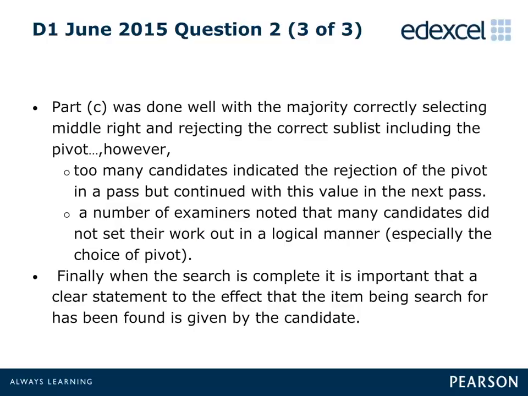This can be done by stating that the search is complete, or the required item has been found. Examiners commented that many candidates did not differentiate the 68 in the list from the item that they were searching for, and in many cases, this value seemed to be stated as a pivot and not the target value.